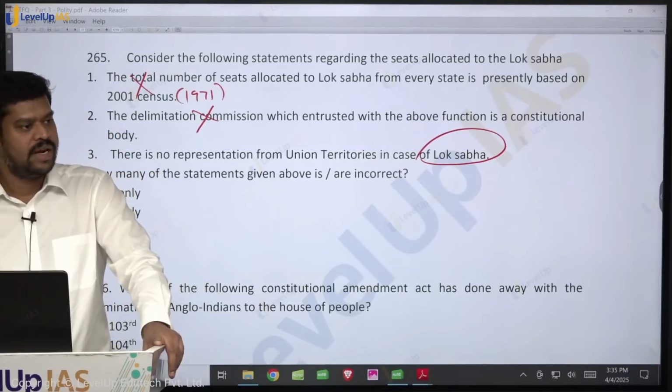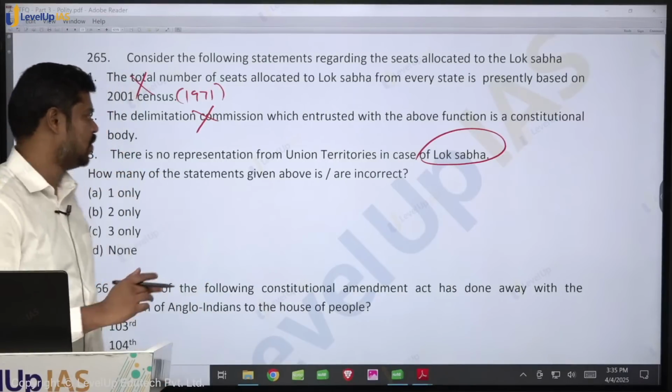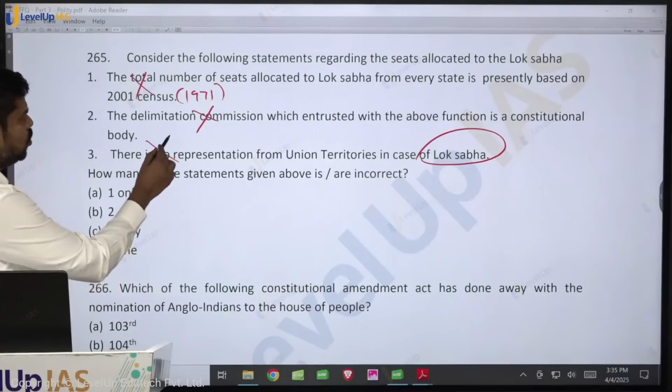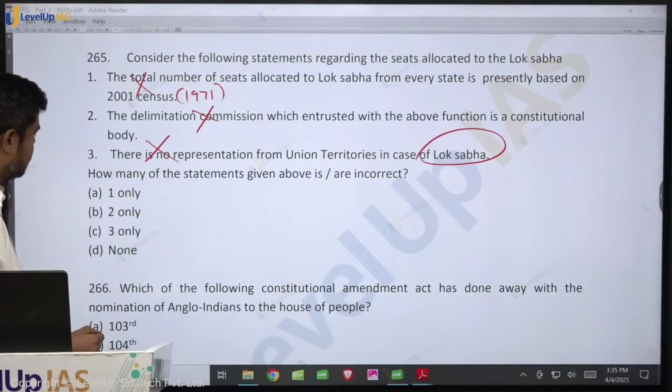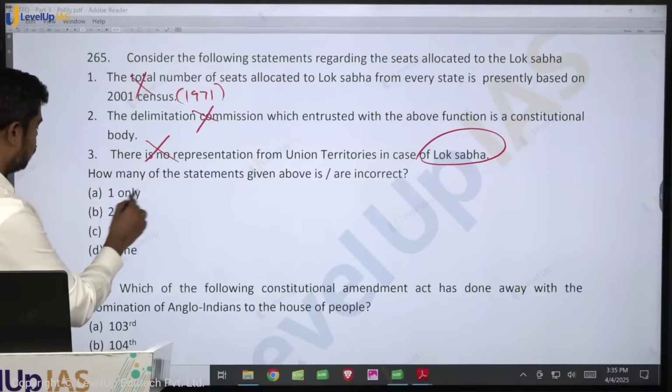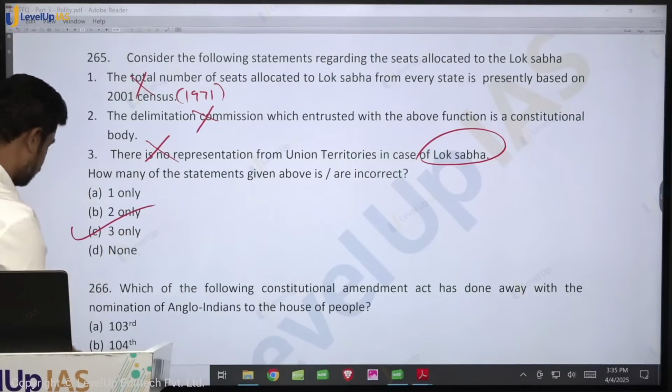Delhi, Puducherry and Jammu and Kashmir. These are the only 3 union territories, okay. So to say no union territories are represented is wrong. So what is the answer here? Which of the following are incorrect? So it is 3 only.